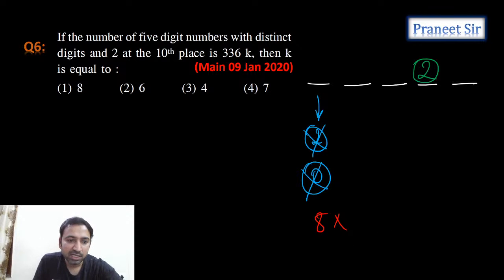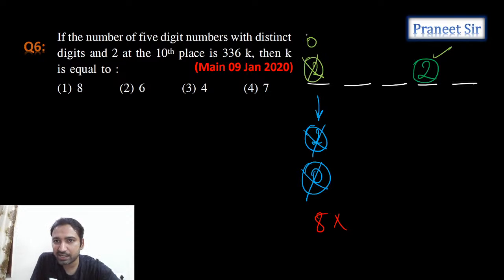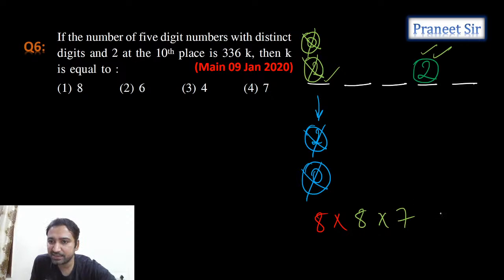Now tell me. One digit we have already used, which is 2. So we can't take 2 here, and we can't take 0 here. So 2 digits are gone, and now 8 possibilities are there. Here 1 digit we are using, 2 digits are gone. And here again 8, again 7, again 6 we will get, guys. Last digit should be 6. Correct now?